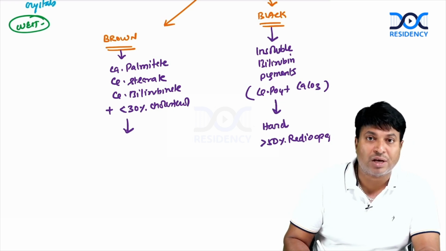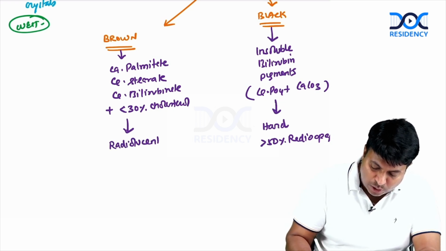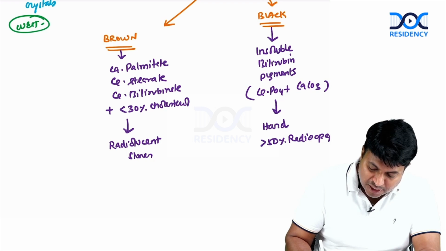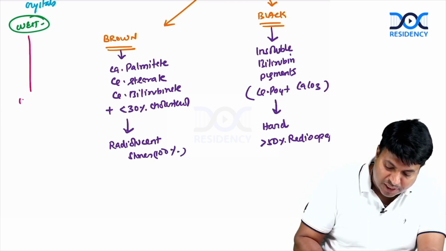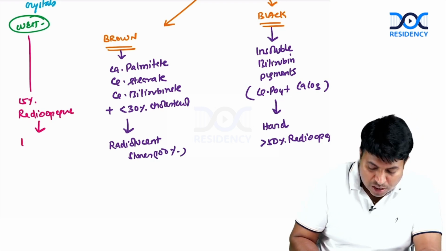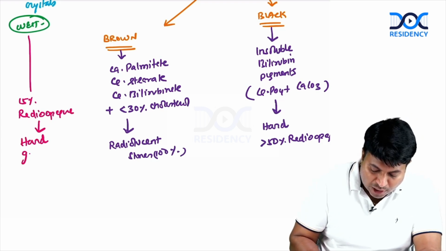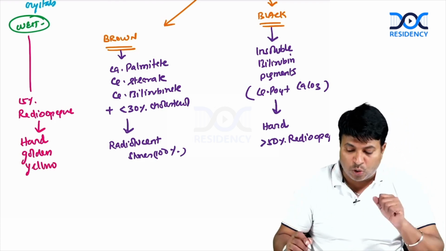Brown pigment stones are radiolucent stones. They are not seen on X-ray at all. They are 100% radiolucent stones. Whereas cholesterol stone itself is 15% radio-opaque, and cholesterol stones are also hard golden yellow color stones.